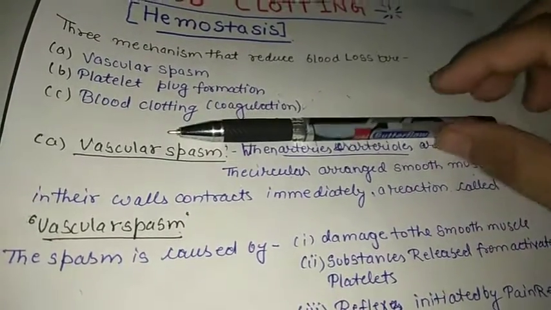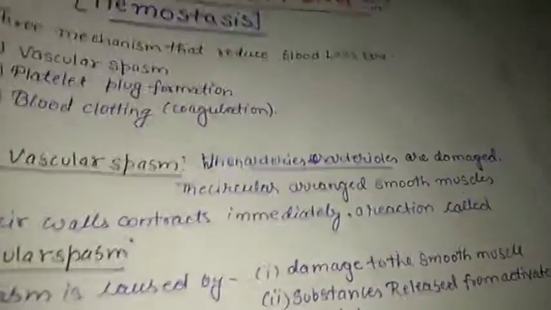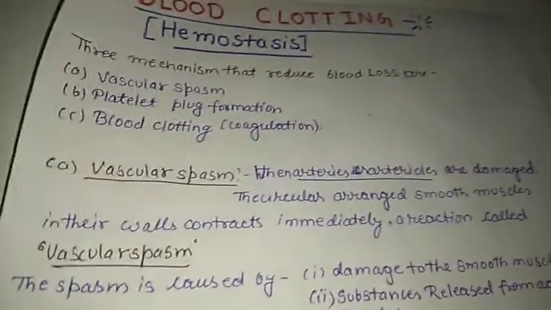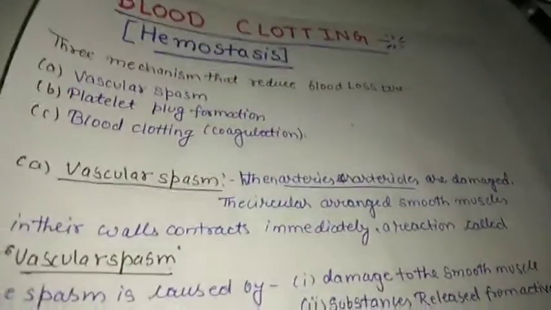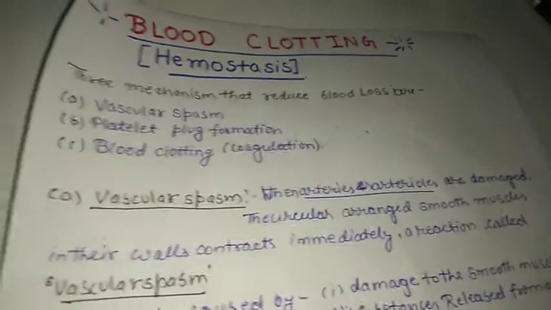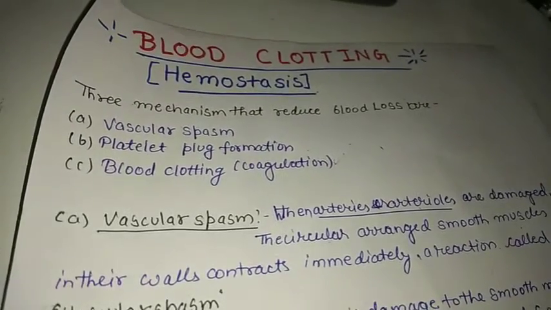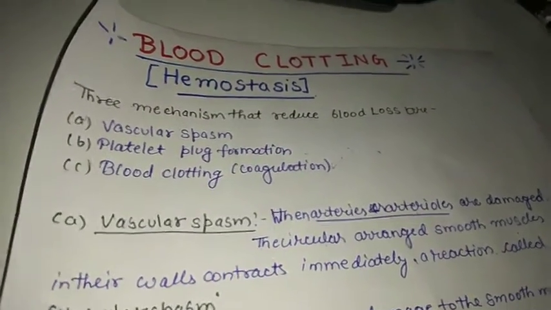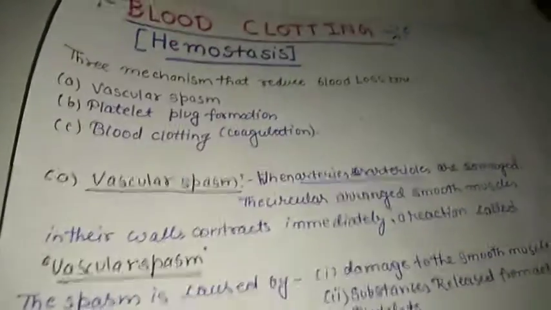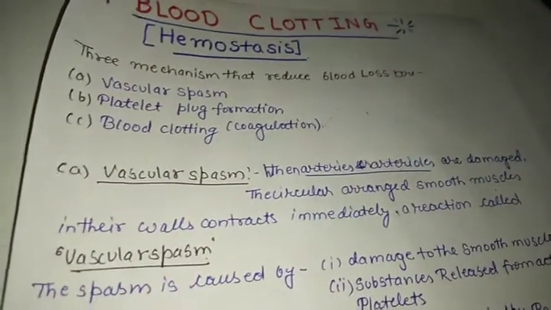Through the damaged site, if the blood flow is more, there will be more blood that flows out through the ruptured site. So to reduce the blood pressure at the ruptured site, the blood vessels surrounding it should contract so that blood flow or blood pressure gets slower.